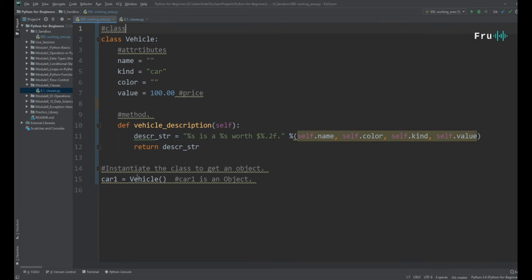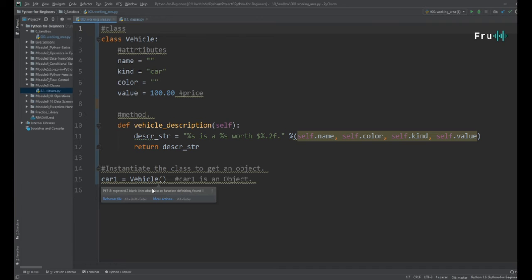This is an object. Basically, an object is an instance of a class. That's it. An object is an instance of a class. If you can just keep repeating it over and over again: an object is an instance of a class. That's basically what it is.